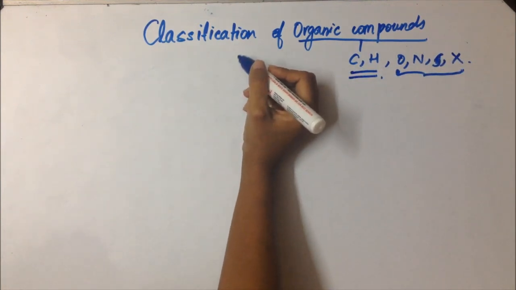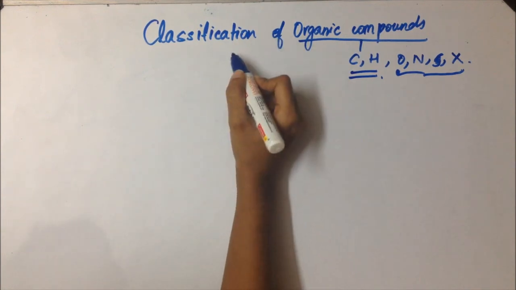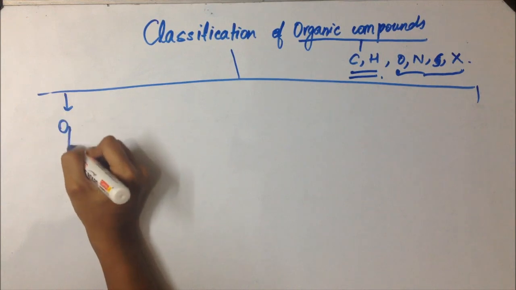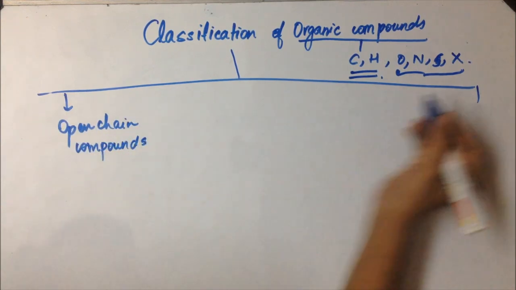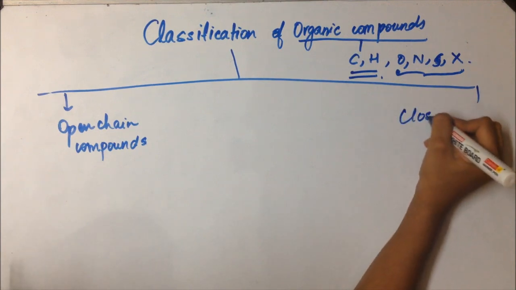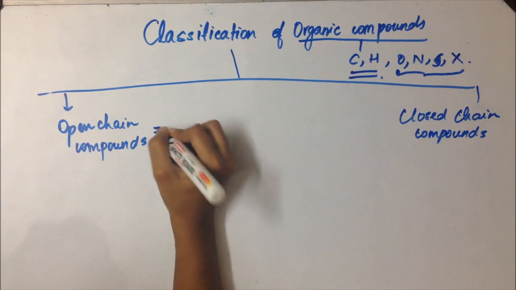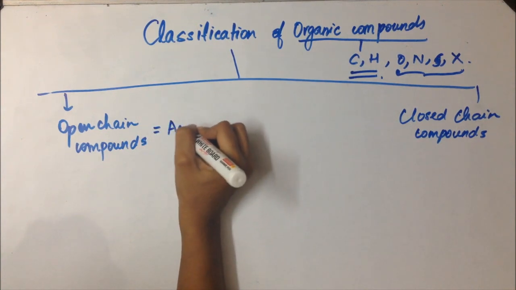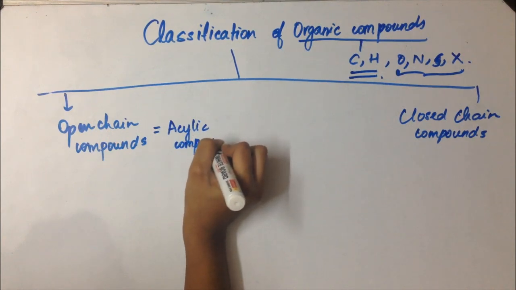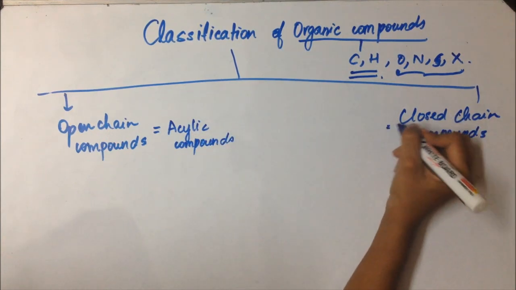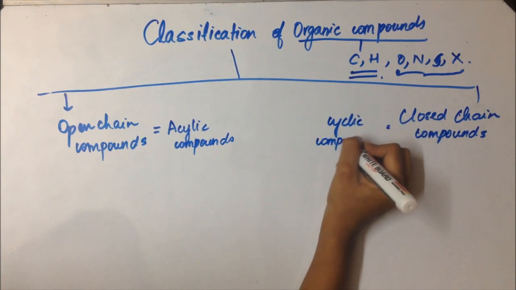Now, organic compounds can be classified into two types: open chain compounds and closed chain compounds. Open chain compounds are also called acyclic compounds. Closed chain compounds are cyclic compounds.